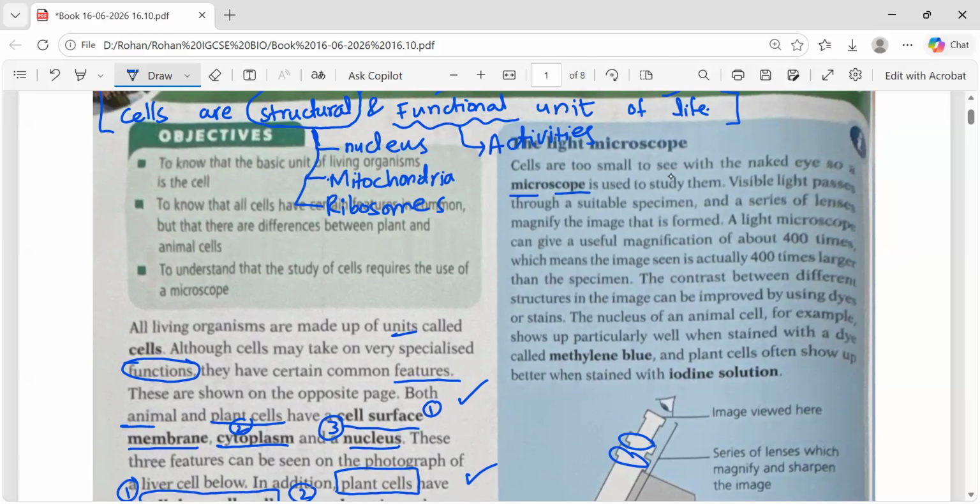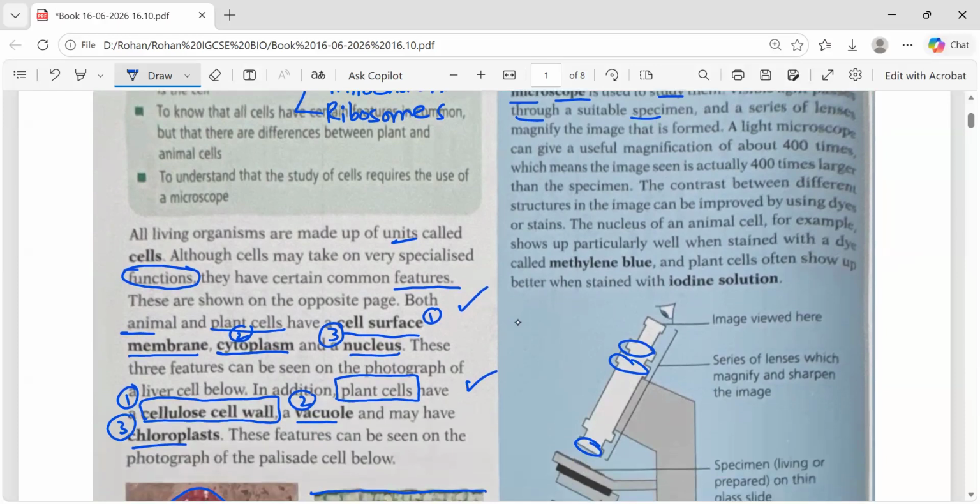Now they have mentioned cells are too small to see with the naked eye, so microscope is used to study them. Visible light passes through a suitable specimen. A specimen is what, sometimes we have a slide made up of glass, and on this you put in the center a drop of blood, or a drop of anything in which you want to check the smaller things. Your test sample is known as specimen. Whatever thing you want to check, you want to see the elaborated image, is known as specimen.